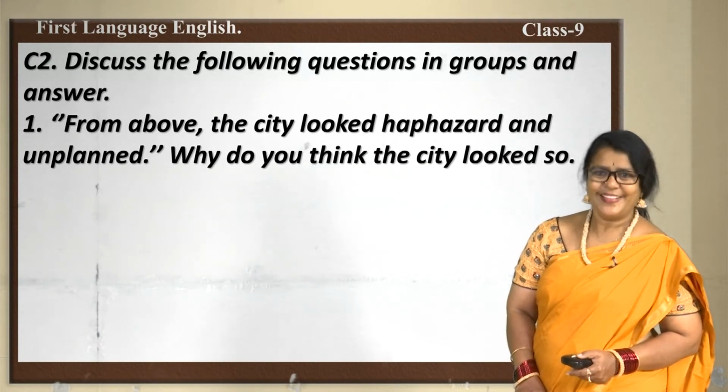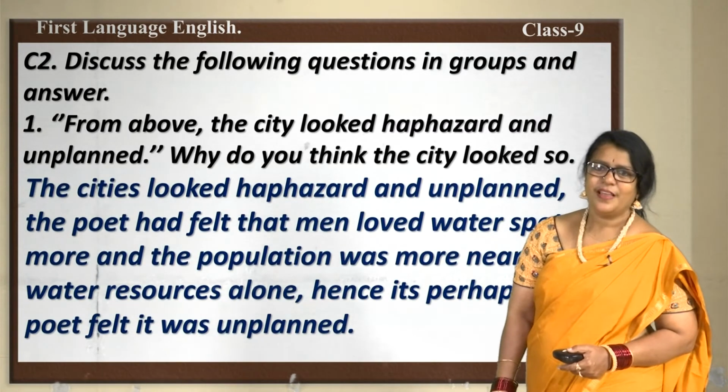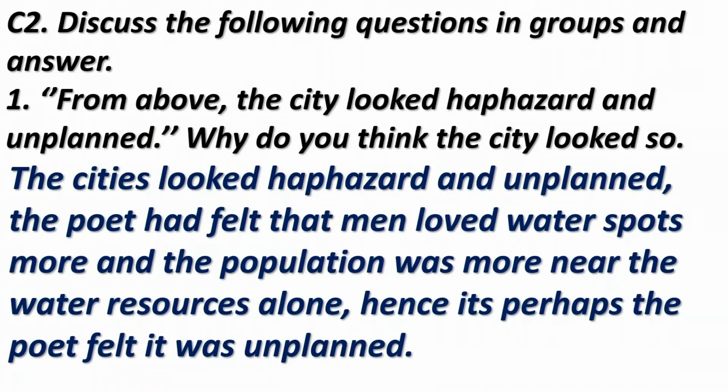Let's see the answer here. The city looked haphazard and unplanned. The poet had felt that men loved water sports more and the population was more near the water resources alone. Hence, perhaps the poet felt it was unplanned.